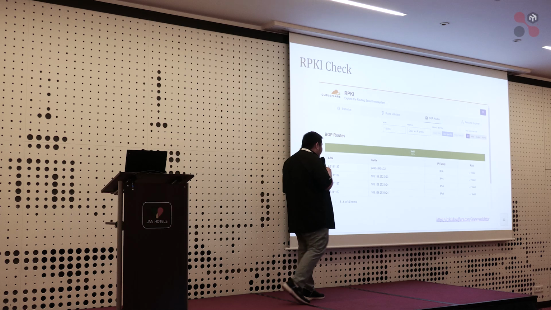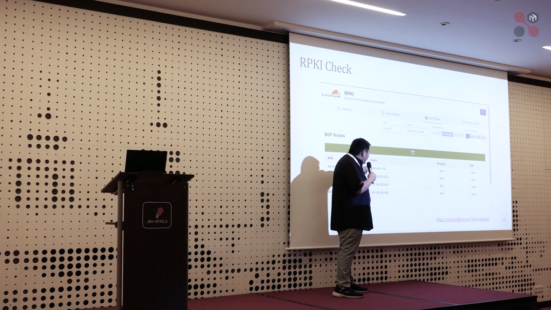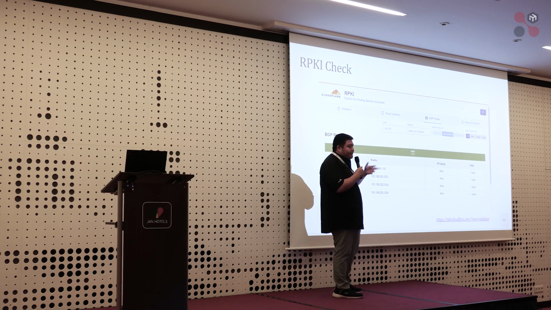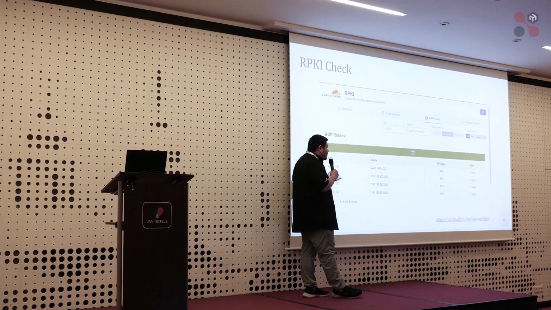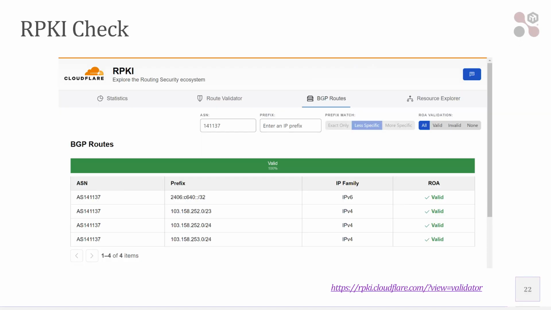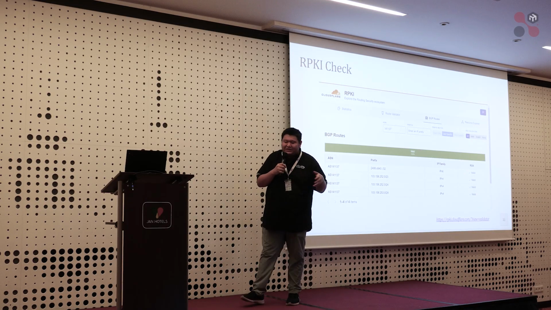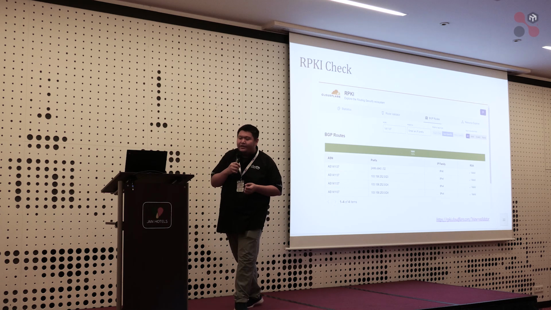I have the IPv6 and the IPv4 address here, and I already created my RPKI ROA record. The state was valid. Sometimes people will forget it, so this is just kind of a reminder.